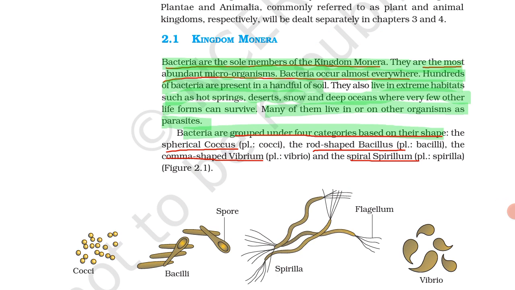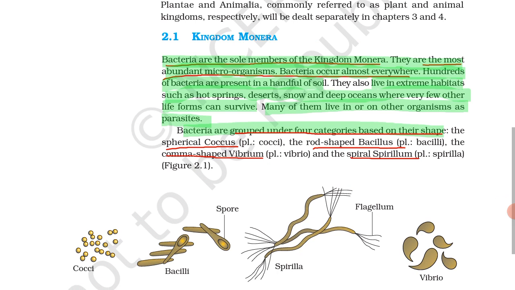And third one is comma shaped. Comma shaped bacteria is called Vibrio. See diagram number 4, it has given comma shaped bacteria, that is called Vibrio. And fourth is spiral, that is called Spirillum. Okay, you can refer to this diagram for various shapes of bacteria. You have to learn spherical, coccus; rod shape, bacillus; comma shape, Vibrio; and spiral, Spirillum.